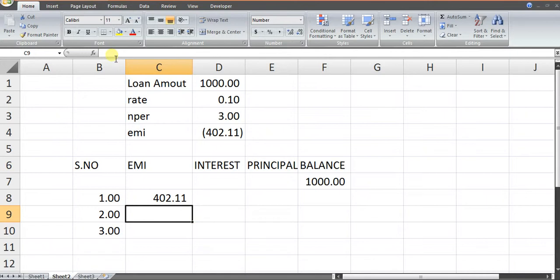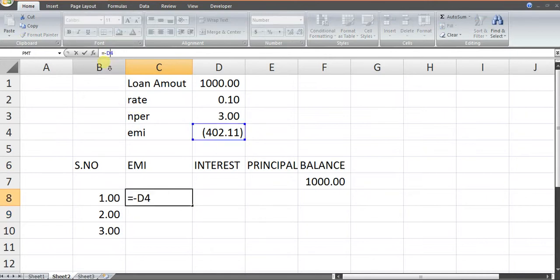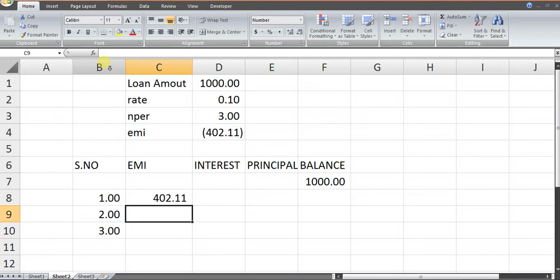So I want D4 to be copied, and one way of doing it is putting a dollar sign in front of row and column. A shortcut is F4. After selecting the cell, you can press F4, that fixes the source cell. On some computers where F4 works along with the function key, the shortcut becomes Fn F4. After doing this, I'll just drag it down.